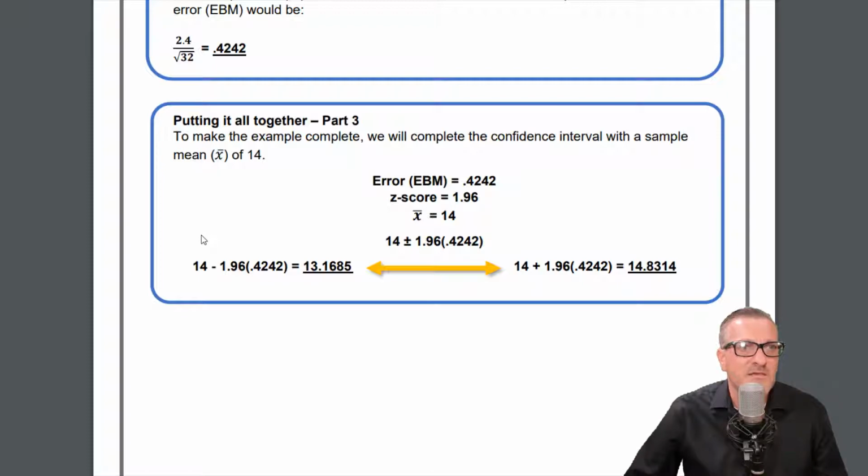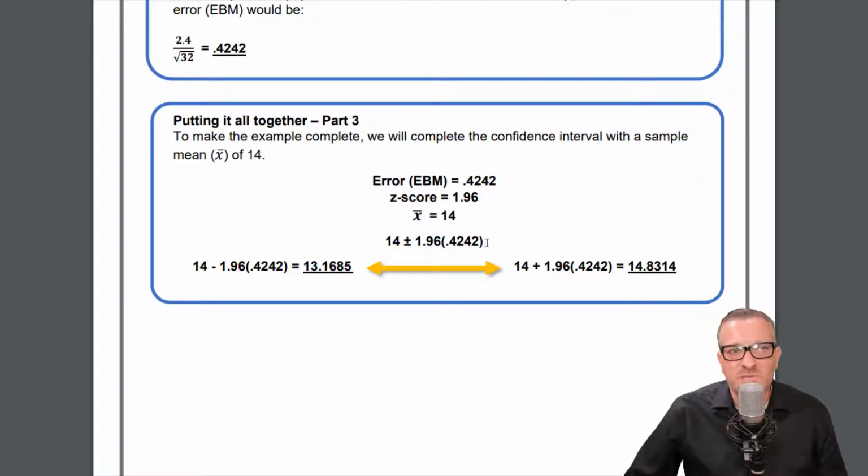So that's not bad. Putting it all together, it says to make the example complete, we'll complete the confidence interval with a sample mean of, let's say, 14. So if we had 14, and then we had the z-score of 1.96, and then our error-bound mean, the mean error part, it is 0.4242. Then we'd put it all together, calculate this with the plus, calculate it with the minus, and we would get 13.1685 and then 14.8314.